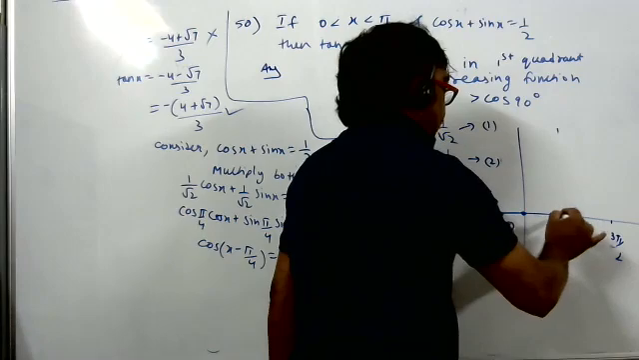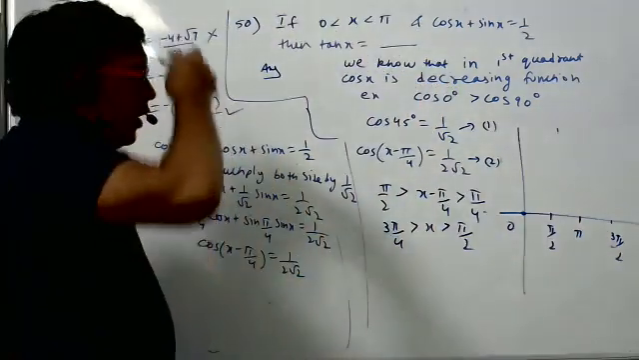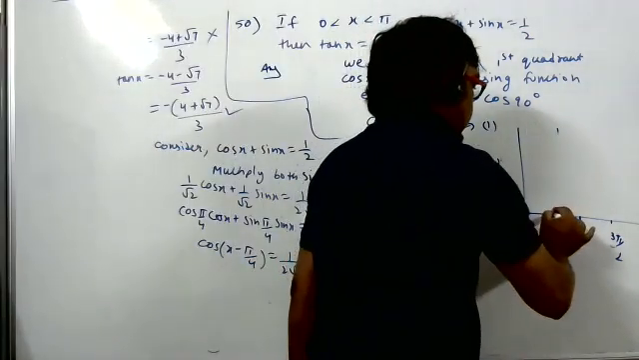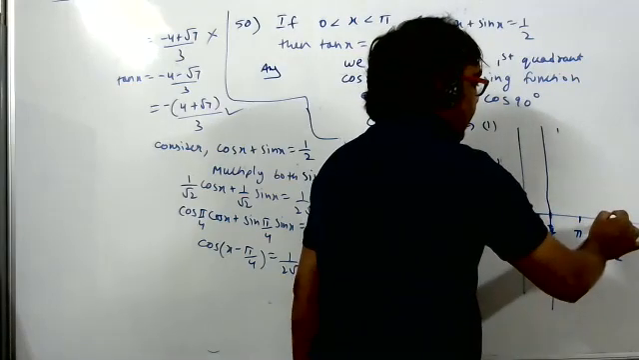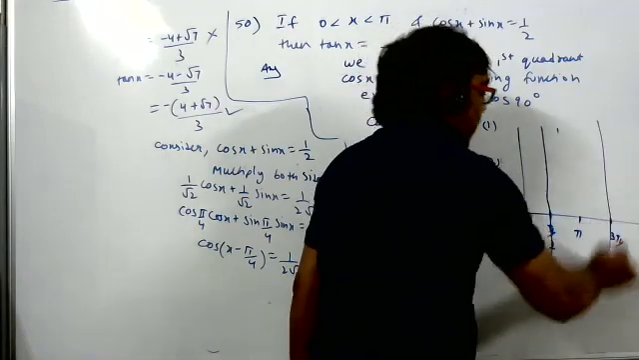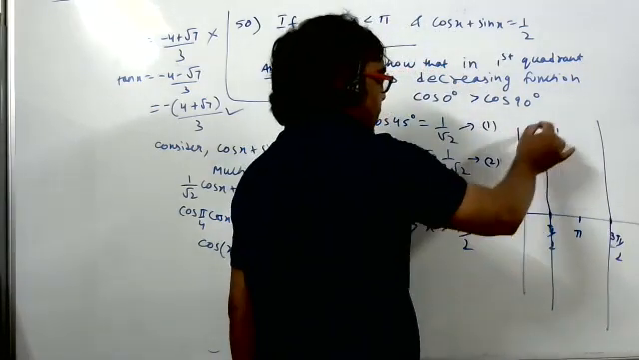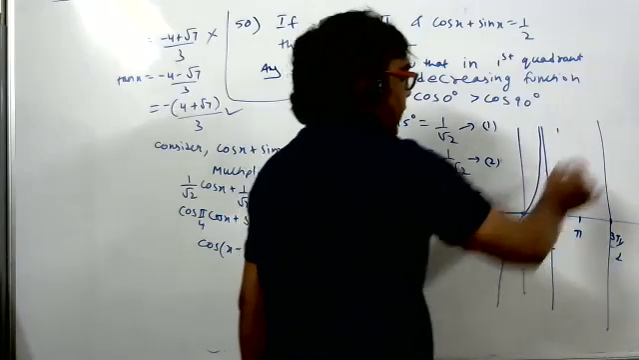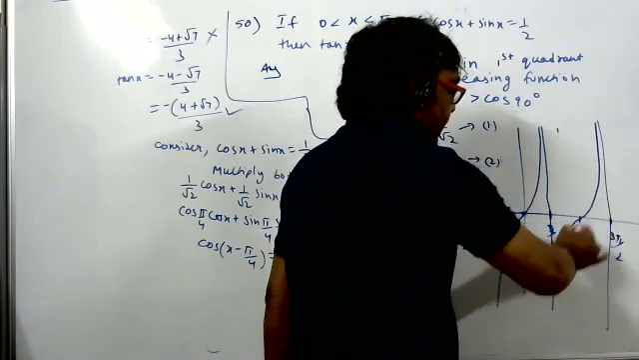So what happens, students, where is the asymptote for tan x? The tan x asymptote is at pi by 2, and at 3 pi by 2 also an asymptote. And the curve will look this way. Here also one asymptote. The curve will decrease, decrease, decrease, and this way it will go. And again here. I think all are familiar with the curve.